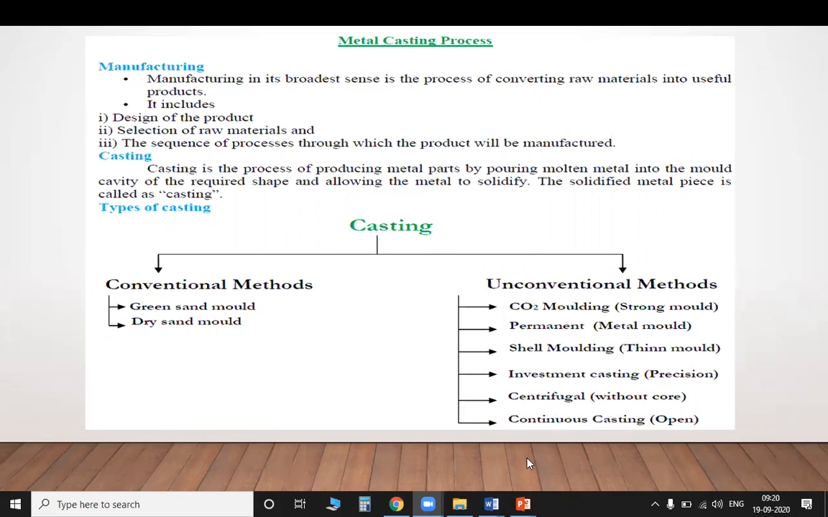So these are the different types of casting methods and casting molds which we are going to learn, which we had also learned in the second year: investment casting, centrifugal casting, shell molding. So these are different types of castings. So the next one.